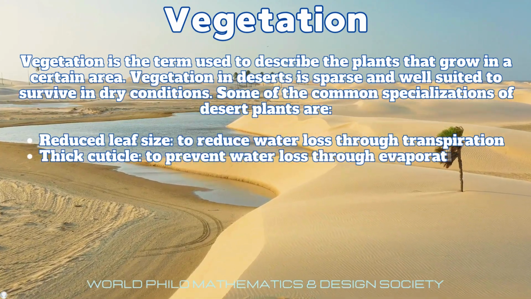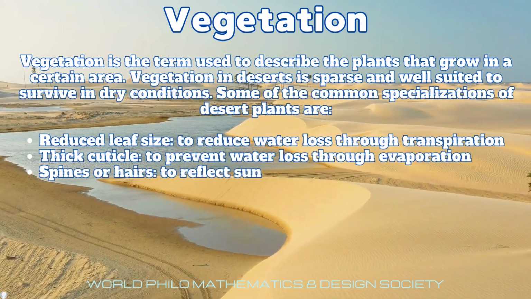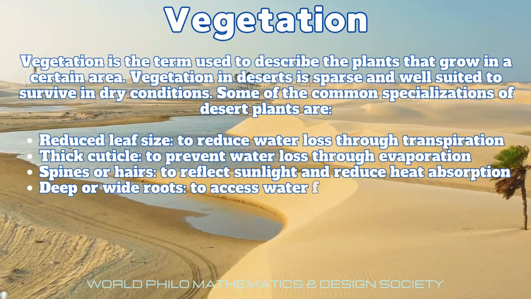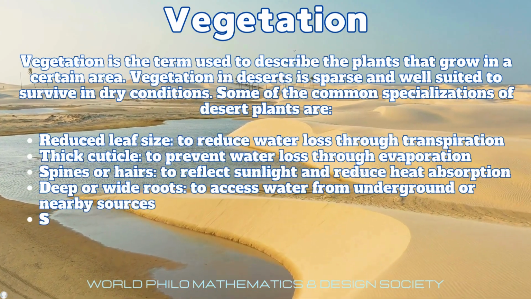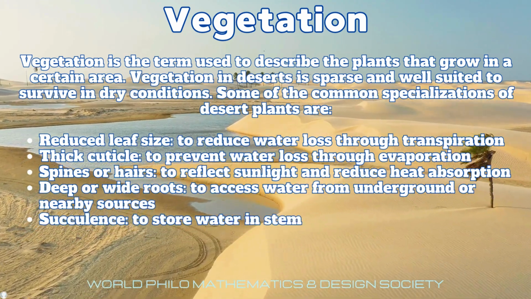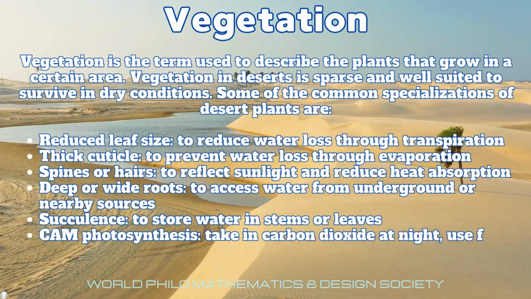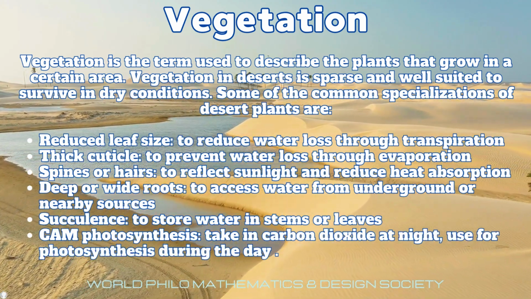Spines or hairs reflect sunlight and reduce heat absorption. Deep or wide roots access water from underground or nearby sources. Succulents store water in stems or leaves. CAM photosynthesis takes in carbon dioxide at night, to be used for photosynthesis during the day.